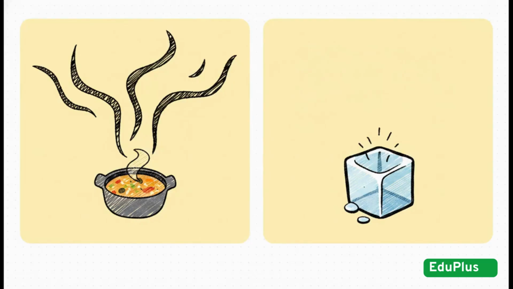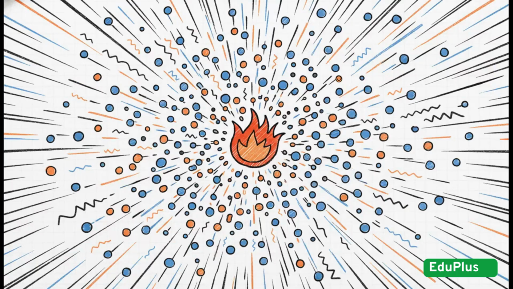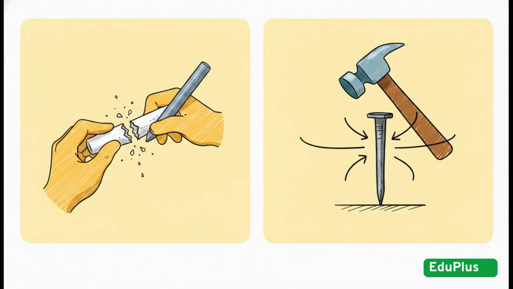Rule 2, particles move. The smell of hot food hits you fast, while cold food doesn't. Why? Heat gives particles kinetic energy. They vibrate, bounce around, and spread super fast through the air. Rule 3 is attraction. Snapping chalk is easy, but an iron nail's particles grip together fiercely.